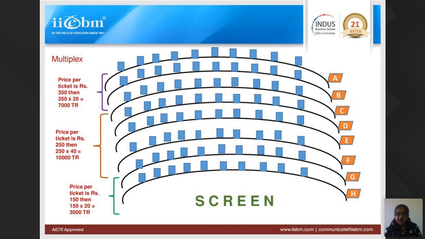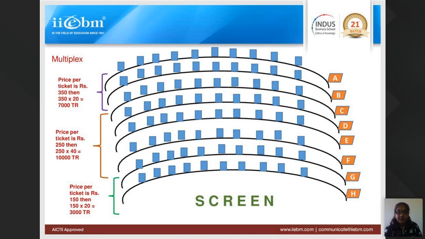Okay. So here people who can pay 350 rupees per ticket for the movie can, but the number of seats is less. Why? Because such customers are less in numbers who can pay a higher price. Like elite class people are less. So the multiplex person will keep fewer seats there.